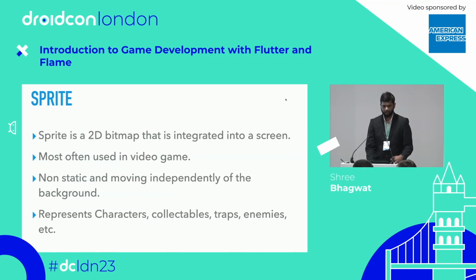Now, what is a sprite? To create a sprite object, we must first understand what a sprite is. A sprite is a 2D bitmap that is integrated into a screen. Any bitmap image you want to integrate into a screen is called a sprite. It is most often used in video games. It is non-static and it moves independently of the background.